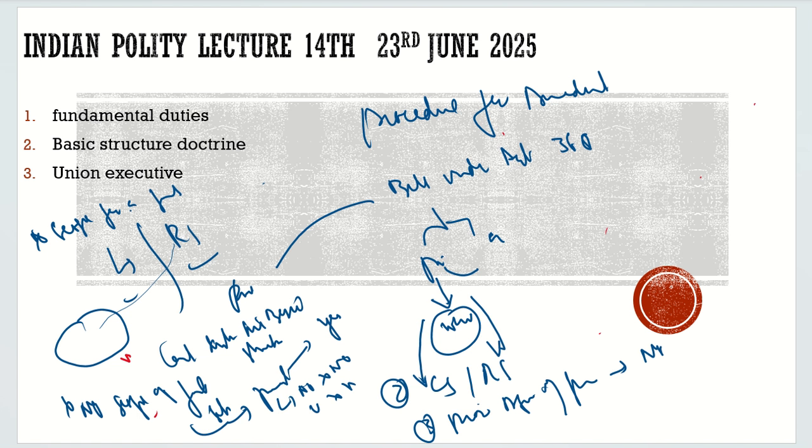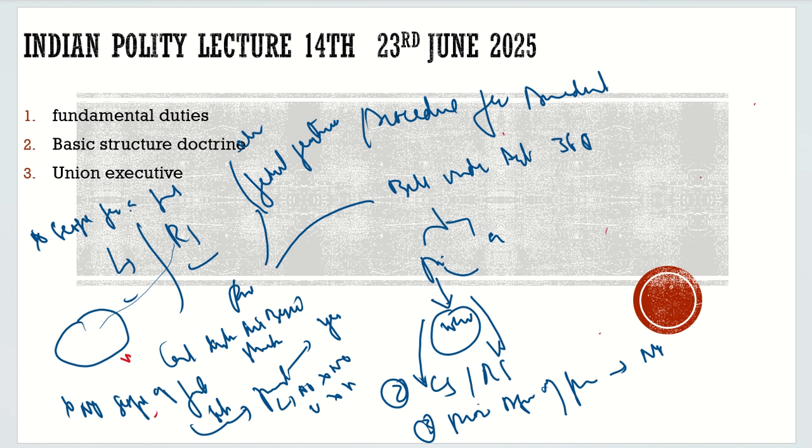So this is with respect to the Constitutional Amendment Act. Now let's suppose you want to amend the constitution, but you are altering the federal feature of the constitution. For example, you are altering the election of the president, because for the election of the president you need the state MPs also to vote on that. If the federal feature is being impacted in this constitutional bill, what do you have to do?